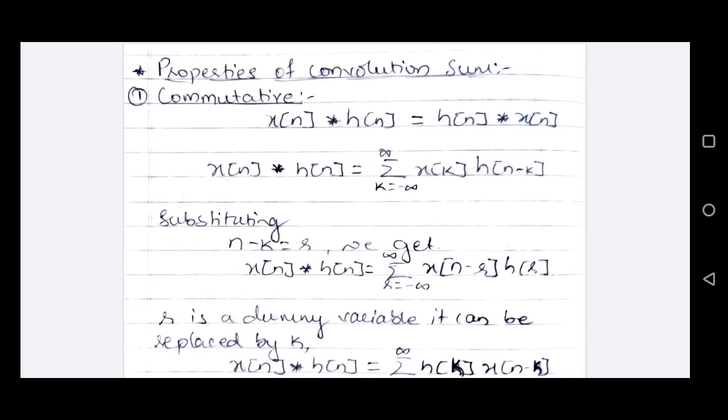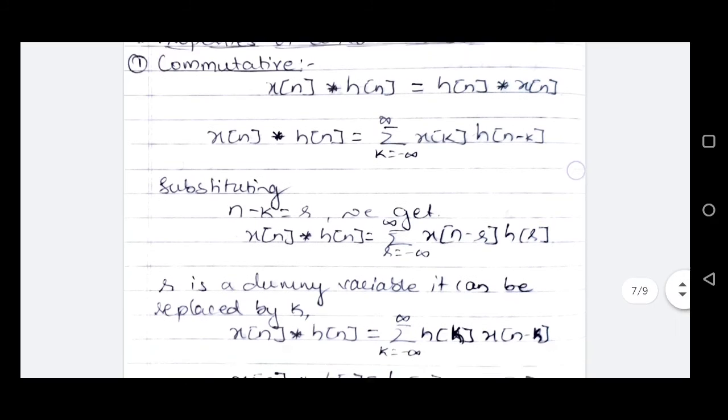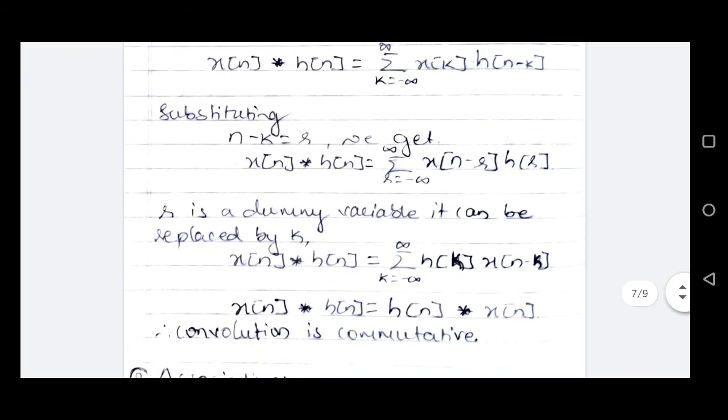And in terms of convolution summation, x of n convolved with h of n will be given as summation k from minus infinity to plus infinity x of k h of n minus k. Like we did earlier, if we substitute n minus k equals r, we get summation r from minus infinity to plus infinity x of n minus r h of r, where r is a dummy variable. It can be replaced with k because both take integer values. So we can rewrite the summation in terms of k, which is nothing but h of n convolved with x of n. So convolution is commutative.